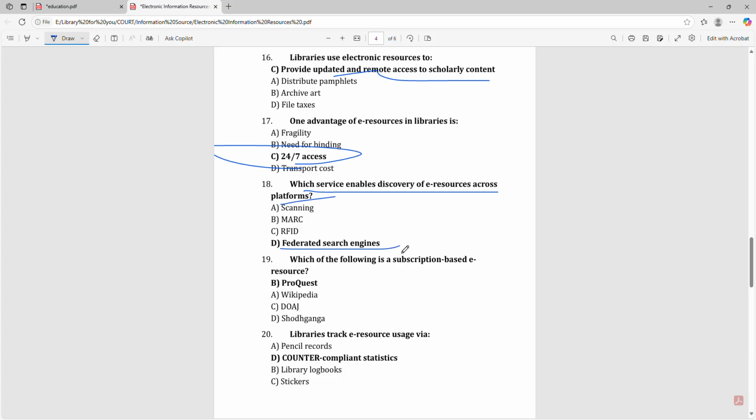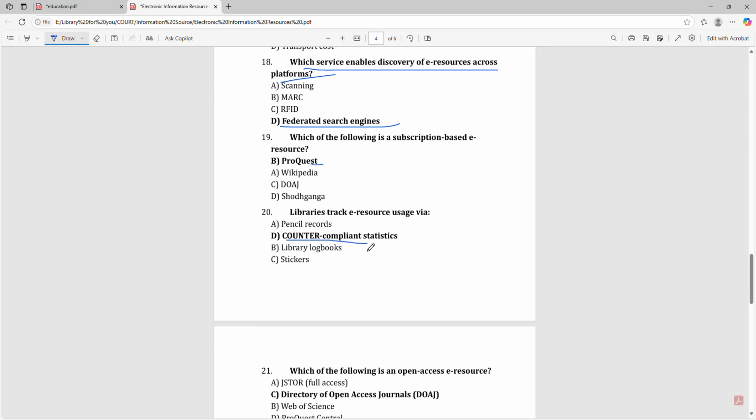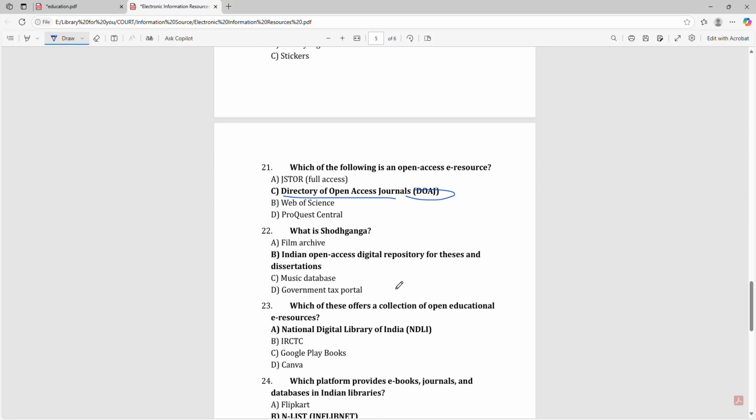Which of the following is a subscription-based e-resource? That is ProQuest. Libraries track e-resource use via COUNTER-compliant statistics. Which of the following is an open access e-resource? That is DOAJ, Directory of Open Access Journals. What is Shodhganga? Indian Open Access Digital Repository for Theses and Dissertations.